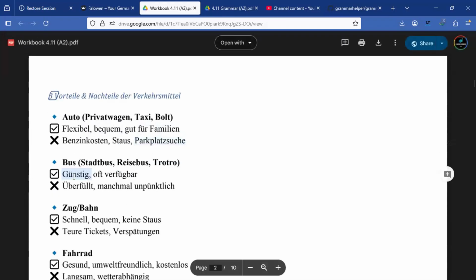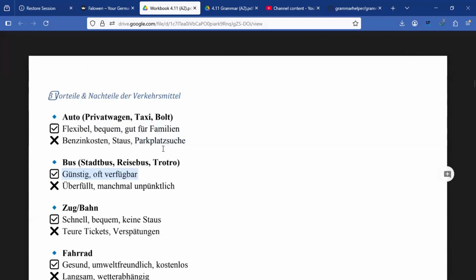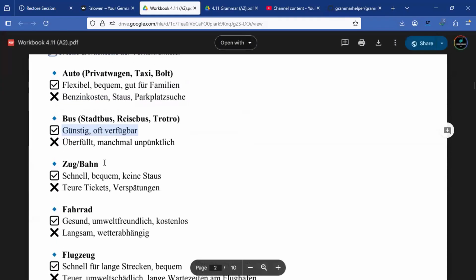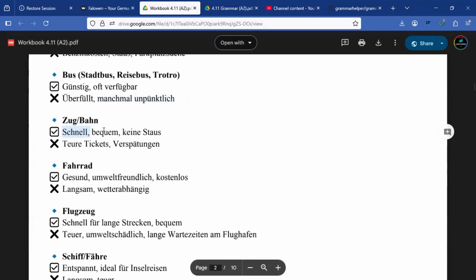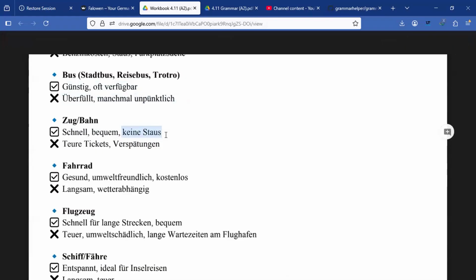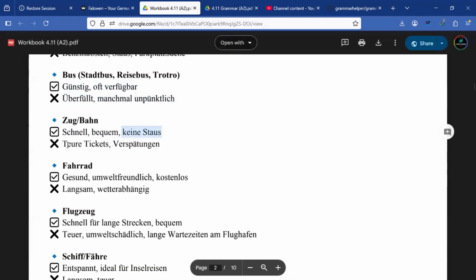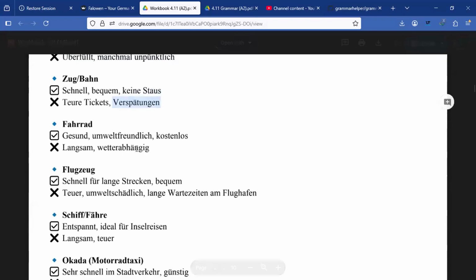And the bus, we have günstig, oft verfügbar, right? So verfügbar means that it is always available. So with the bus, it's cheap and it's always available. And Nachteile ist überfüllt und manchmal unpünktlich. And Zug, we have schnell, bequem, keine Staus, so it's fast, comfortable, and no traffic. Aber es ist teuer und Verspätungen, which is delays.